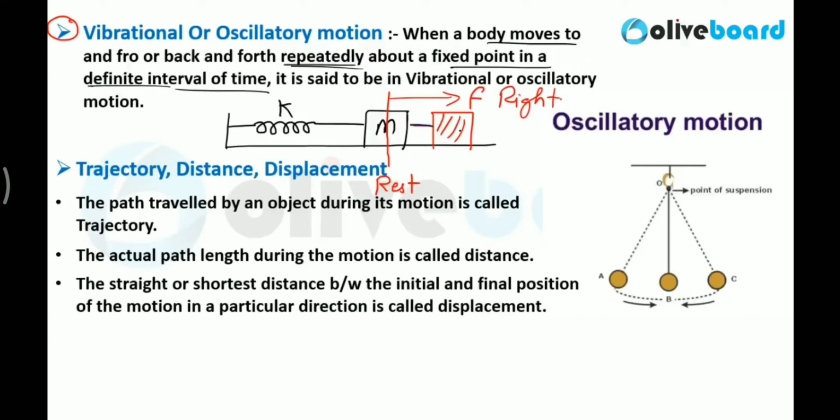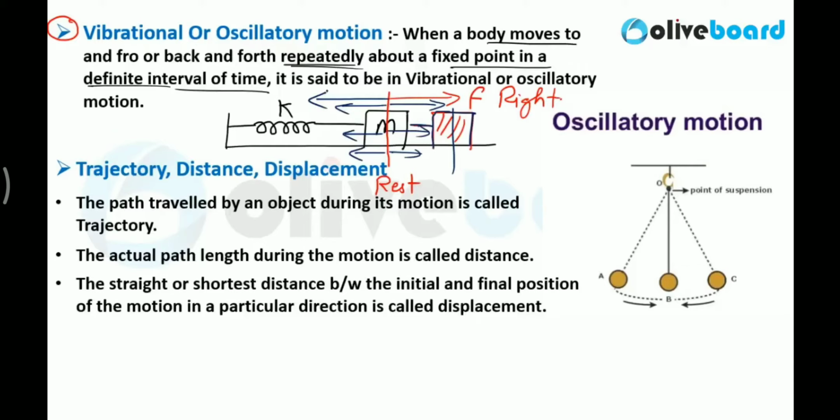Now let's say you release the block at this position after stretching. What will happen? The block will start moving to and fro.